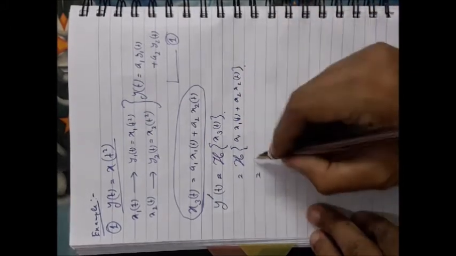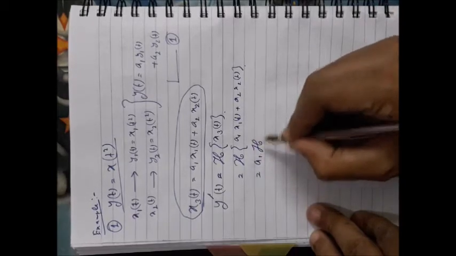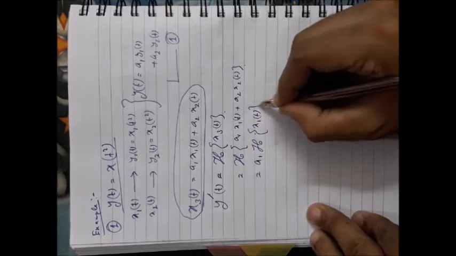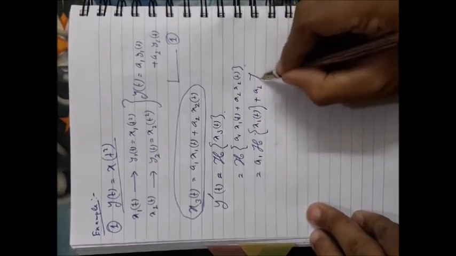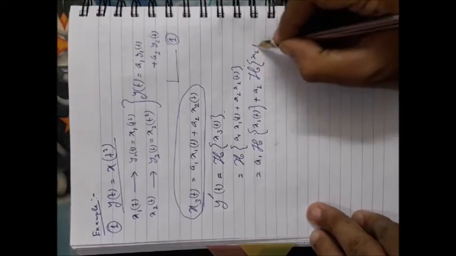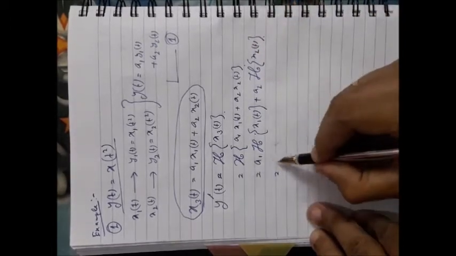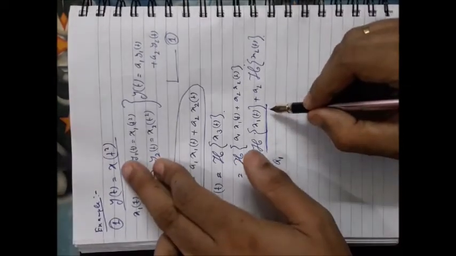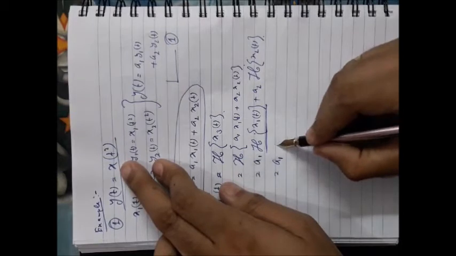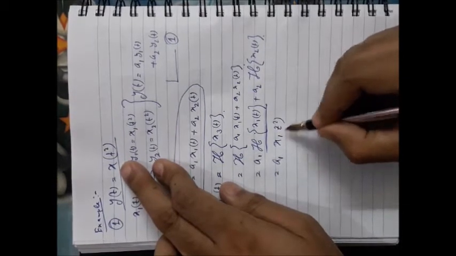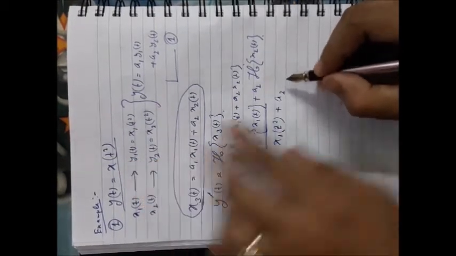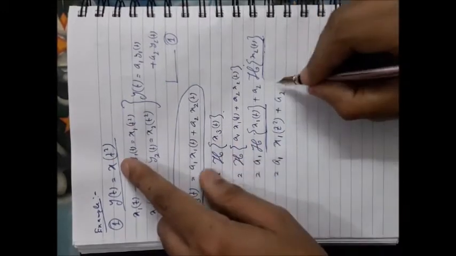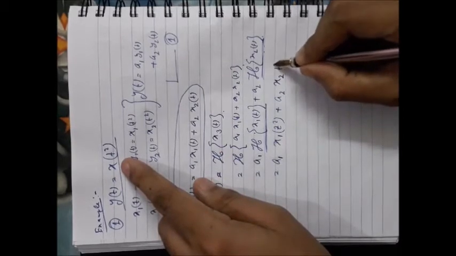Now just use the distributive law. You can have a1 times the system operation on x1(t) plus a2 times the system operation on x2(t). Now a1 times the system operation on x1(t), what is it? It should be equal to x1(t) square. And secondly, the system operation on x2(t), as per the definition of the system, will be x2(t) square.